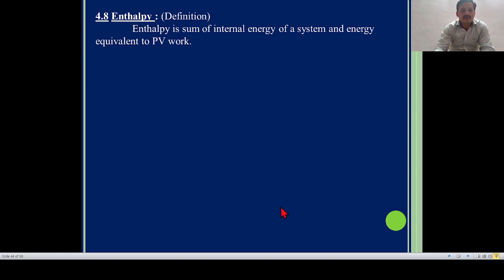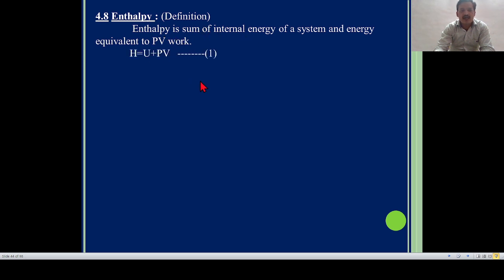Now, next point is enthalpy. So here is the definition. Enthalpy is the sum of internal energy of the system and energy equivalent to pressure-volume type of work. We have already derived the concept of PV type of work: in expansion energy is lost and in compression energy is gained. So that energy is PV type of energy, and enthalpy is the sum of internal energy and PV type of energy.